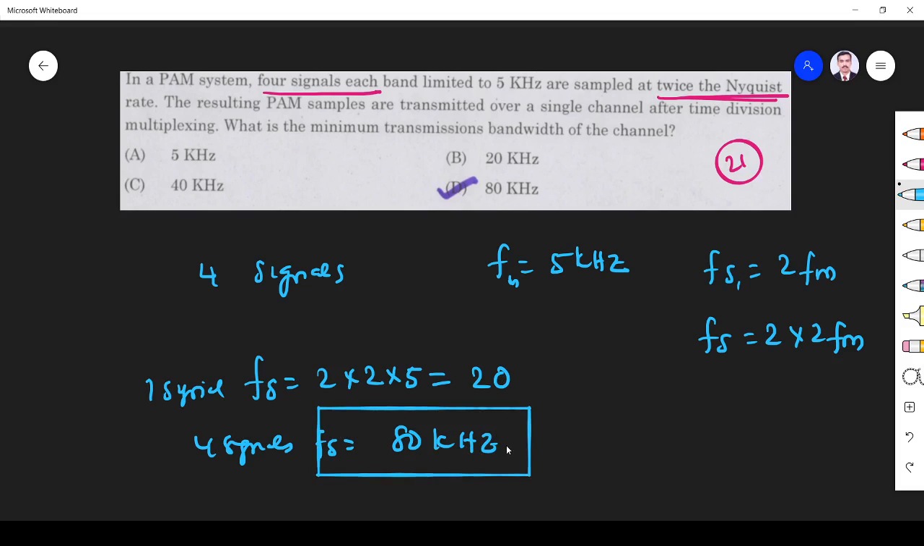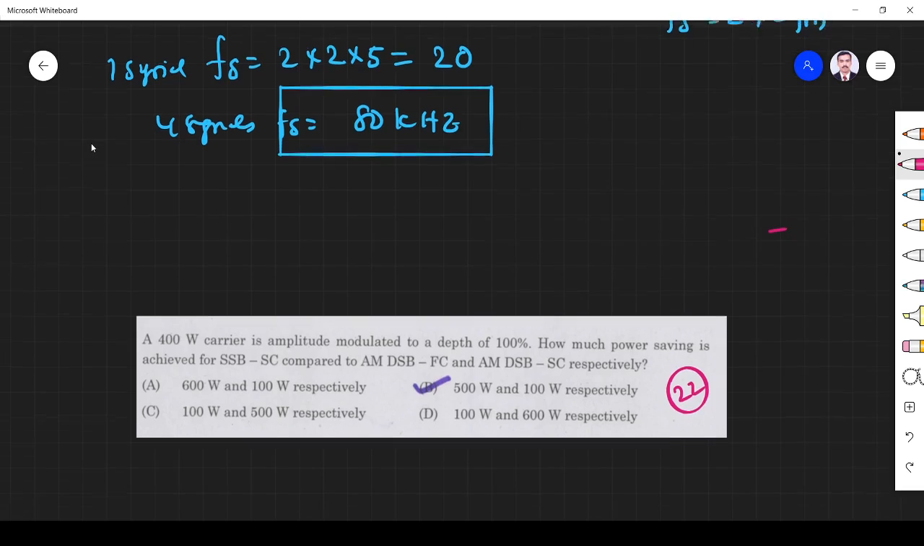This must be transmitted over a channel. The PAM samples are transmitted over a channel. So what is the frequency? 80 kilohertz. So what is the minimum bandwidth I require? Minimum I need 80 kilohertz. So don't put 40 and don't put 20 also. That is very important.